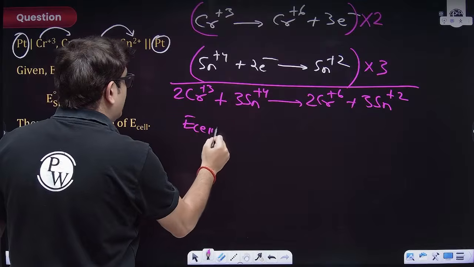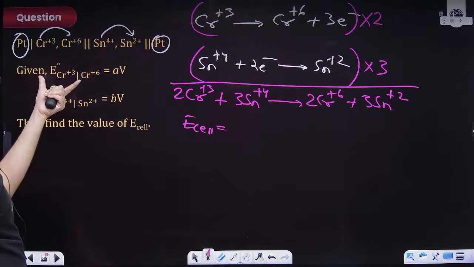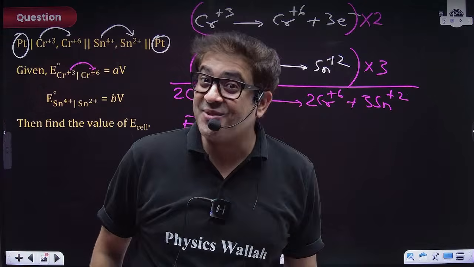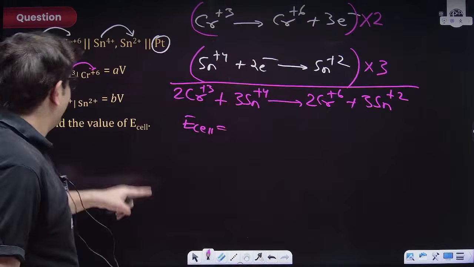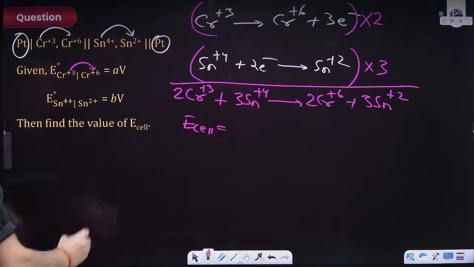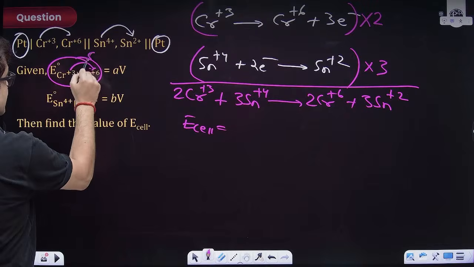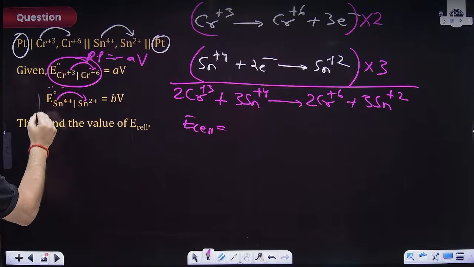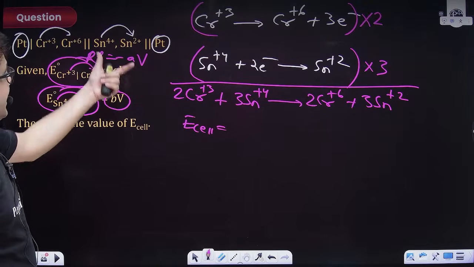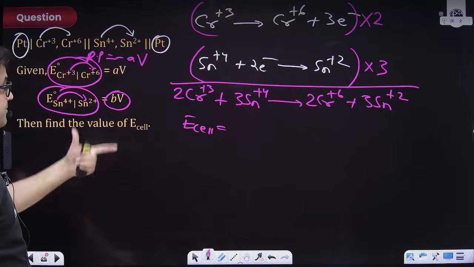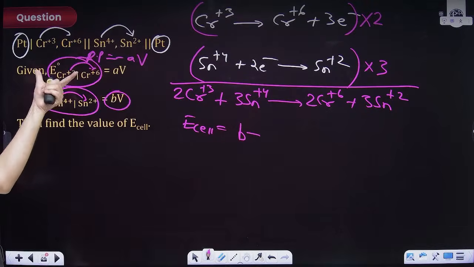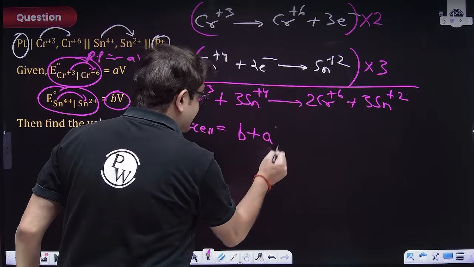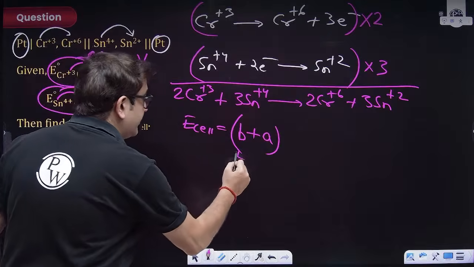Sir, E cell will be equal to E naught cell. E naught cell will be E naught cathode minus E naught anode. This is +3 to +6. Okay, now what is electrode potential? Reduction potential. So this is +3 to +6, that means this is oxidation potential. So reduction potential will be minus A volt. For tin, it is B volt. So who is cathode? Tin is cathode, so tin is B volt, minus E naught anode. For anode, reduction potential is minus A, so minus of minus A is plus A. So this will be your value of E naught cell.